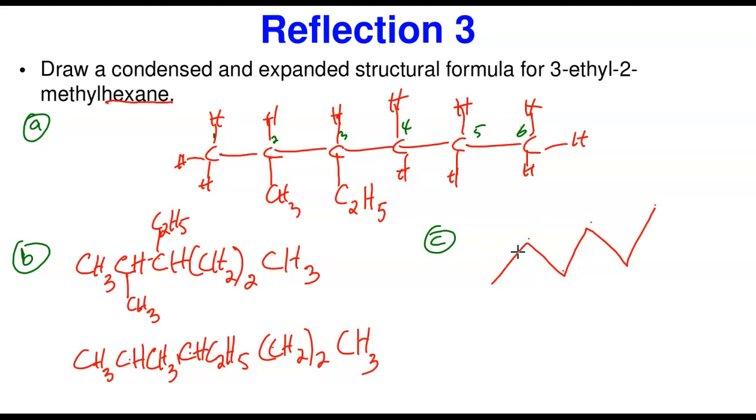In carbon number 2, remember, is the methyl group, and the ethyl is this. So if you label this 1, 2, 3, 4, 5, 6, this is what you get: methyl in carbon number 2, ethyl in carbon number 3. So whichever way, when I say draw the structural formula, you can do it in this pattern, like this, or like this. But if I say skeletal structure or expanded or condensed, you have to do it like that specifically for me.